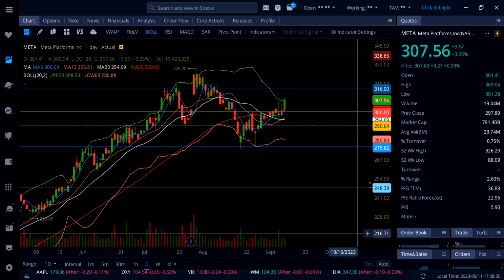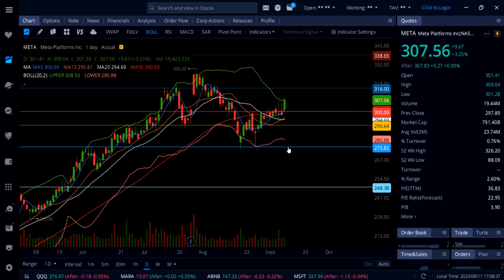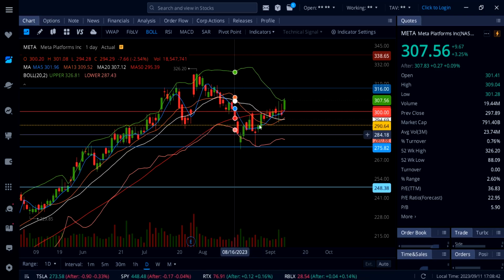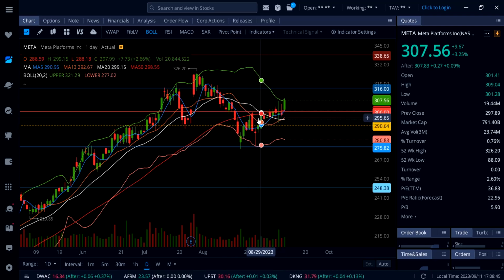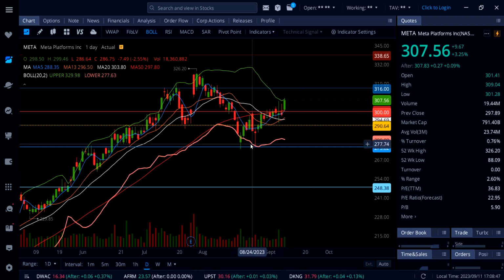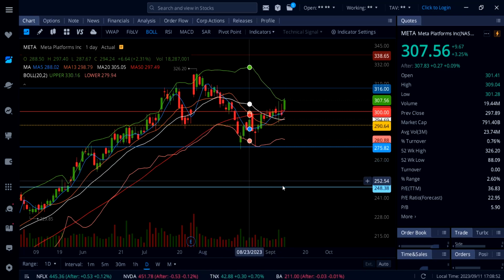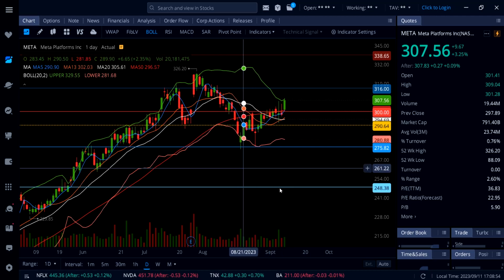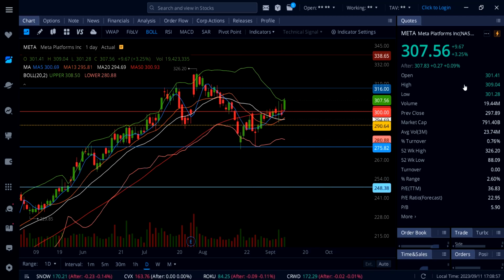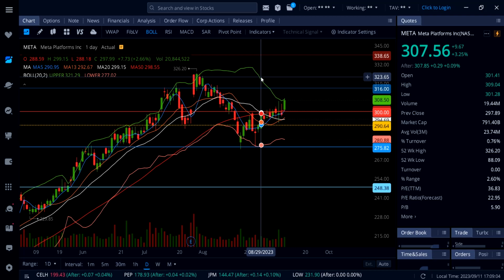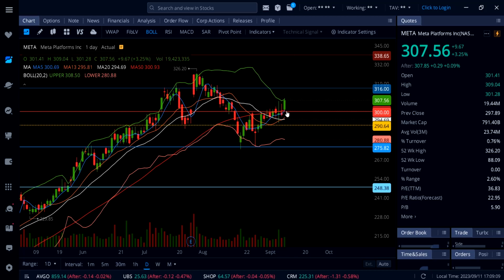On Meta, it's up 3.25%, and finally a breakout above 300. Now, is that going to hold tomorrow, especially going into CPI and PPI? So far, this is the only day we got that breakout above 300, and Meta is holding the gain we got here today. Pretty much the whole thing, almost $10 up on the day. Got up to 309, and now just getting a pullback and holding, because look at this, it was actually trading above the upper Bollinger Band, so it came back, and now you want to watch the support around 300 on a pullback.